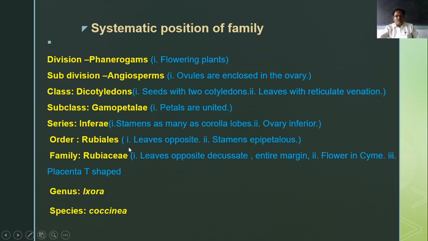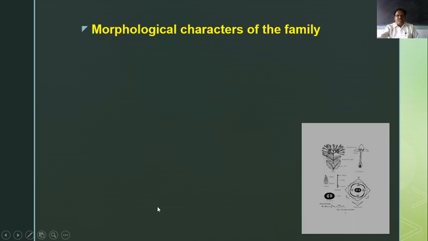Family Rubiaceae: leaves opposite decussate with entire margin, flowers in cymes, and the placenta is T-shaped, attached at the center like a T. The example is genus Ixora and species coccinea.